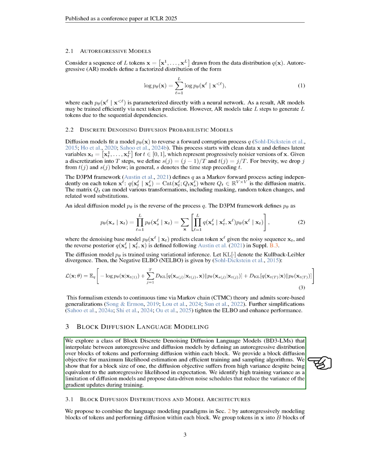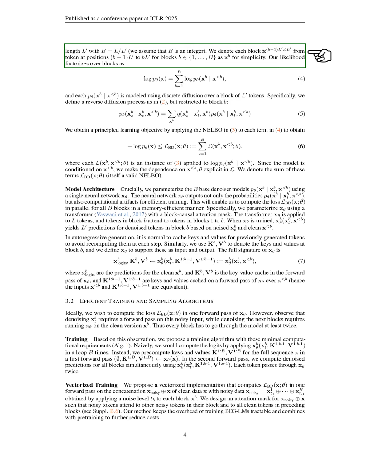We find that when the block size is 1, the diffusion objective has high variance, even though it aligns with the autoregressive likelihood on average. We recognize this high training variance as a drawback of diffusion models and suggest using data-driven noise schedules to lower the variance of gradient updates during training. Next, we propose to merge the language modeling approaches by modeling groups of tokens autoregressively and applying diffusion within those groups.